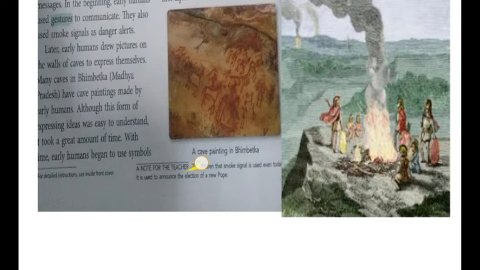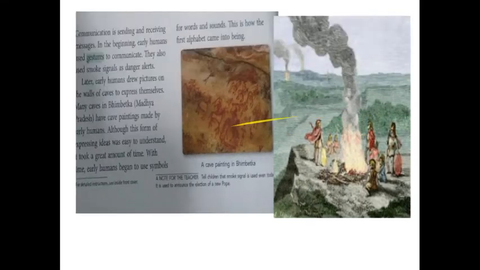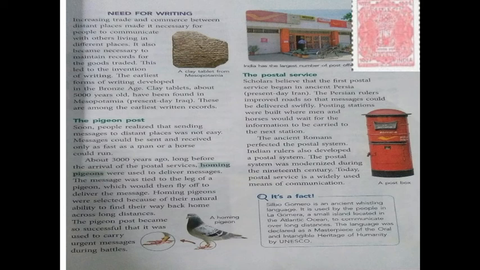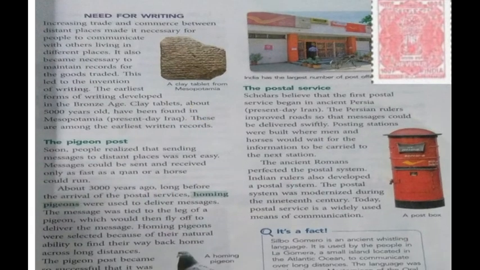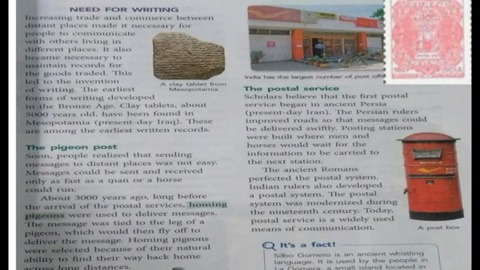This is how the first alphabet came into being. When they were making some sounds, like wa, this way the first alphabet came into use. Clear? Now, need for writing. How did they learn about writing when they had the need for writing?